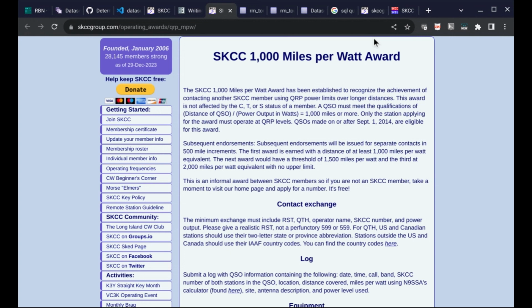But it got more difficult recently when KO6BTY and I created Project Toucans, because that's a 5 watt rig, which would mean we'd need to go 5,000 miles in our QSO to get 1,000 miles per watt. It's okay though. Back when we were hanging out in Great Basin National Park in May, the rig suddenly went straight key only starting on May 26th for the rest of the trip. So we're going to use Datasette to find a QSO that will qualify for the award.